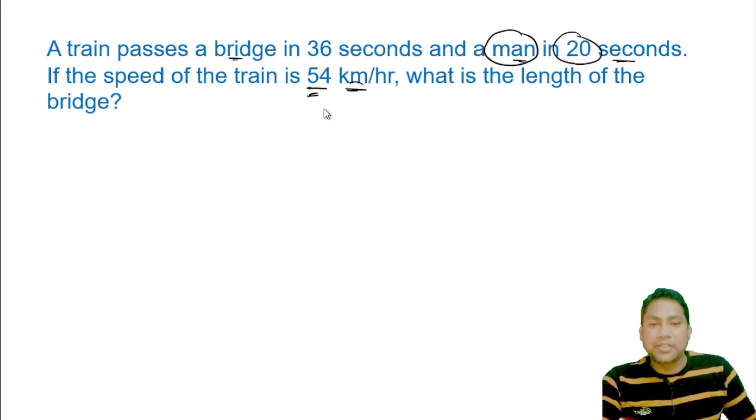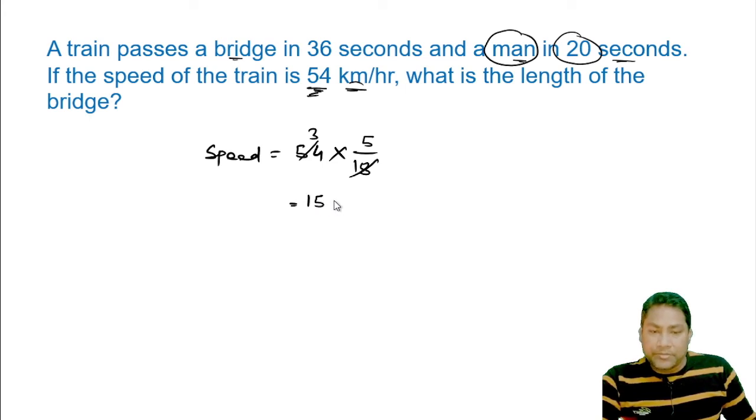So first of all we will convert the speed. The speed is given 54 kilometer per hour. Now we will convert it into meter per seconds. For that we'll multiply it by 5 divided by 18. 18 3s are 54. This becomes 5 multiplied by 3, that is 15 meter per seconds. Now the man is crossed in 20 seconds.